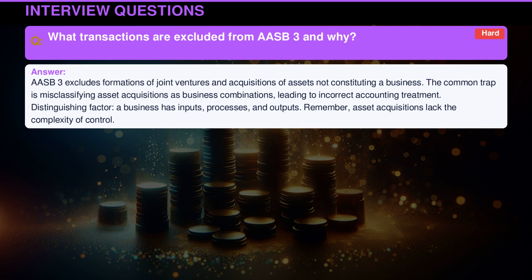AASB 3 excludes formations of joint ventures and acquisitions of assets not constituting a business. The common trap is misclassifying asset acquisitions as business combinations, leading to incorrect accounting treatment. Distinguishing factor: a business has inputs, processes, and outputs. Remember, asset acquisitions lack the complexity of control.